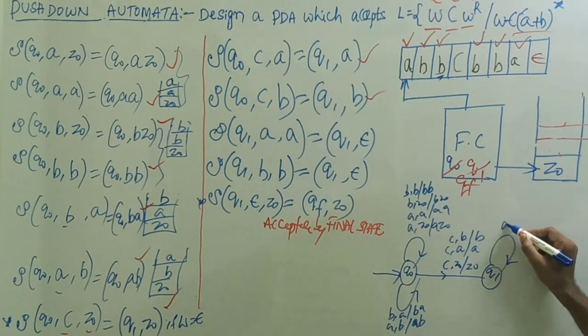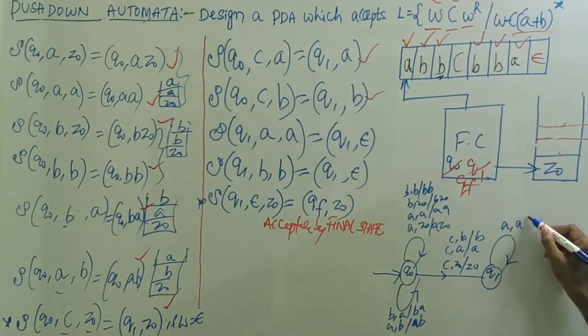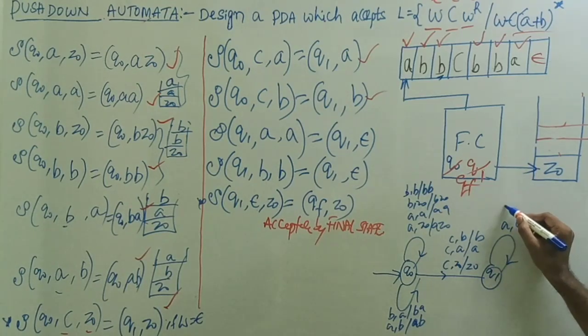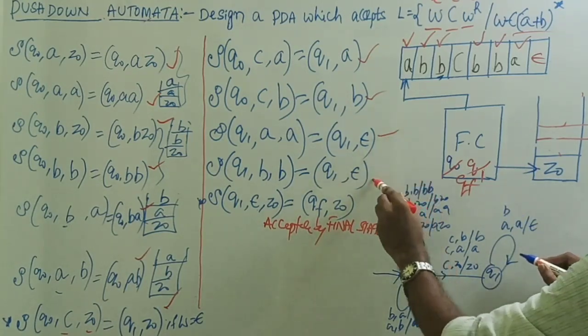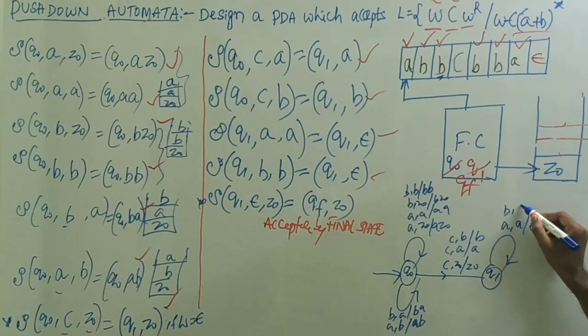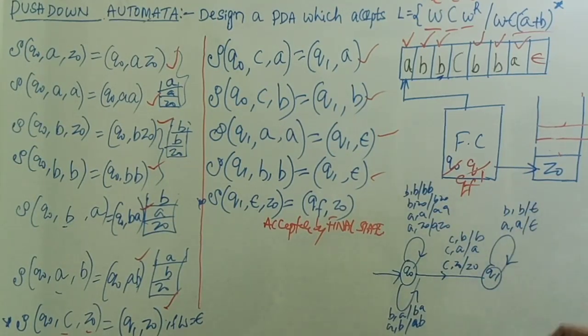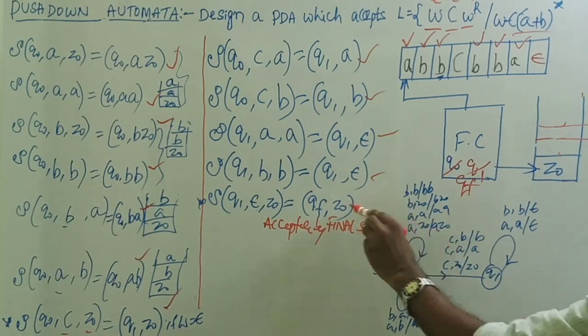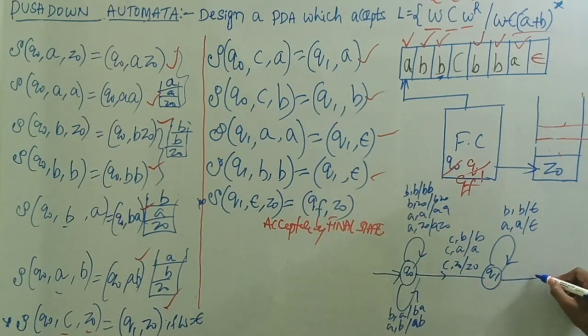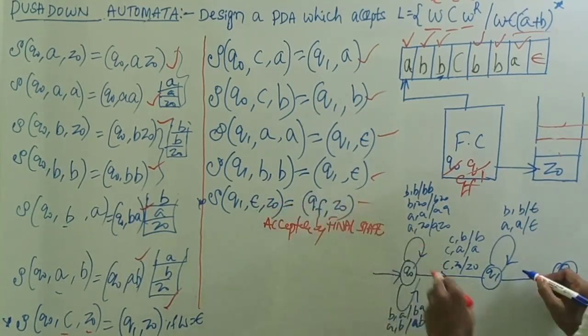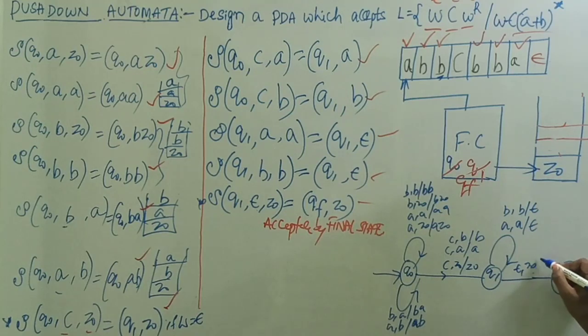So input symbol is A, top of the stack is A, do the pop operation. Then next one, input symbol is B, top of the stack is B, do the pop operation. Then on Q1, now it is moving to the final state, QF. So on Q1, input symbol is epsilon, top of the stack is Z0, move to the final state without doing any pop operation. Okay.